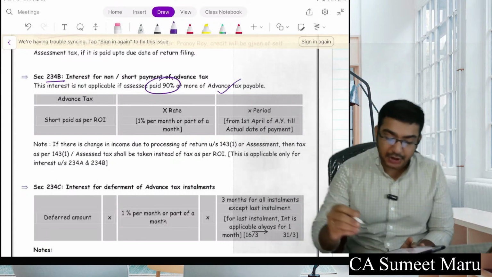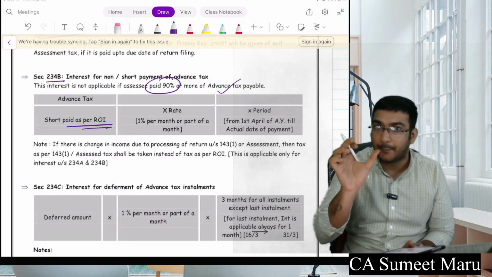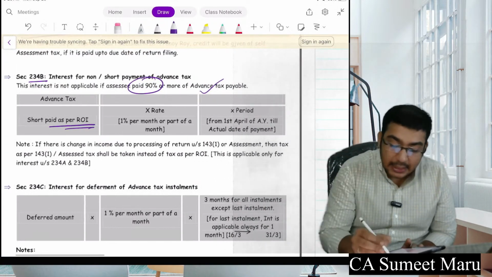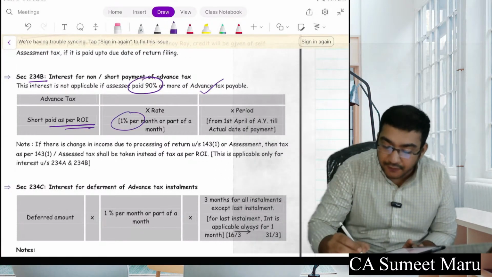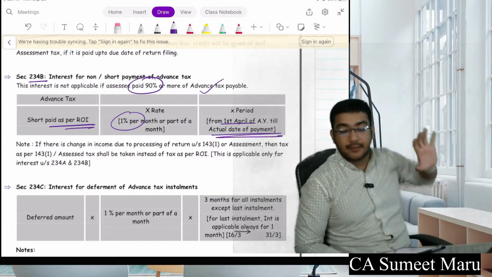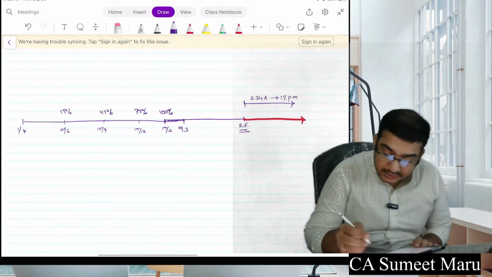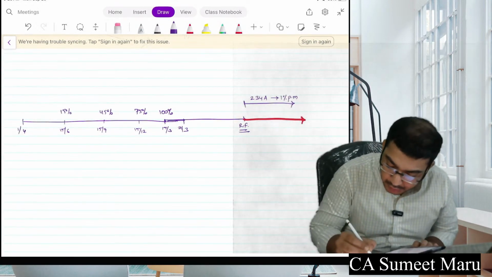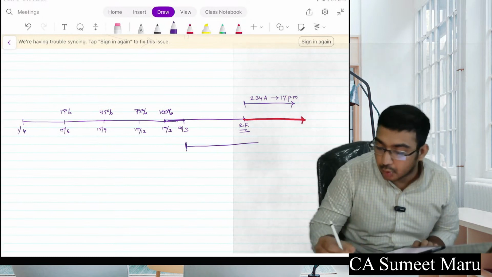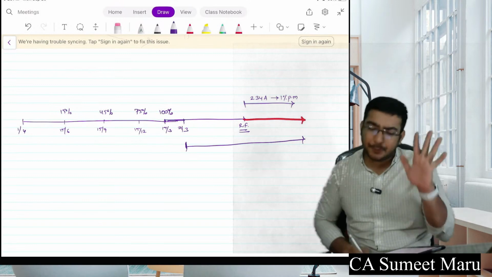How much will be this? Pay attention. It will be your short paid as per return of income, whatever is your short payment of advance tax, into 1% per month from 1st of April to actual date of payment. So ये advance tax का अलग से है. So pay attention. So here if I am talking about again in our diagram, this comes from 31st of March up to the payment, not return by date, payment. अगर आपने payment पहले कर दिया तो payment हो जाएगा.